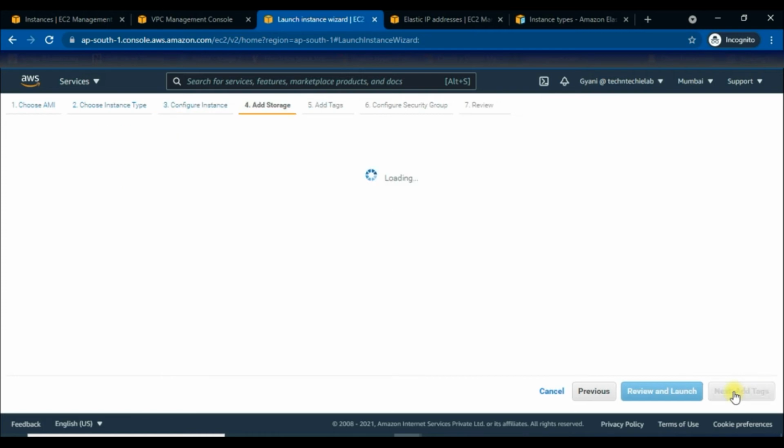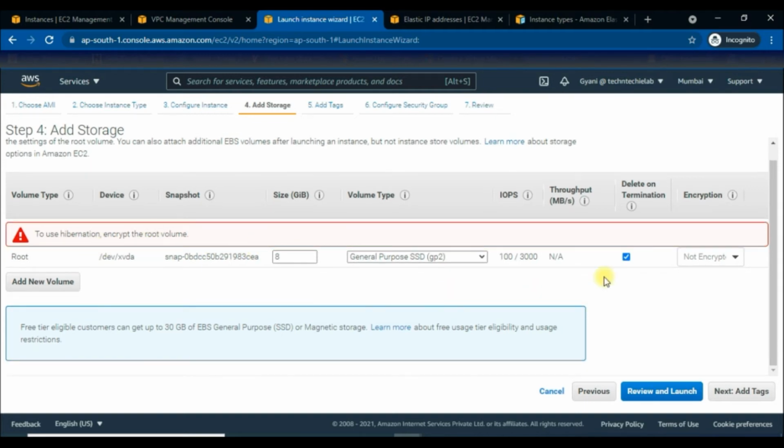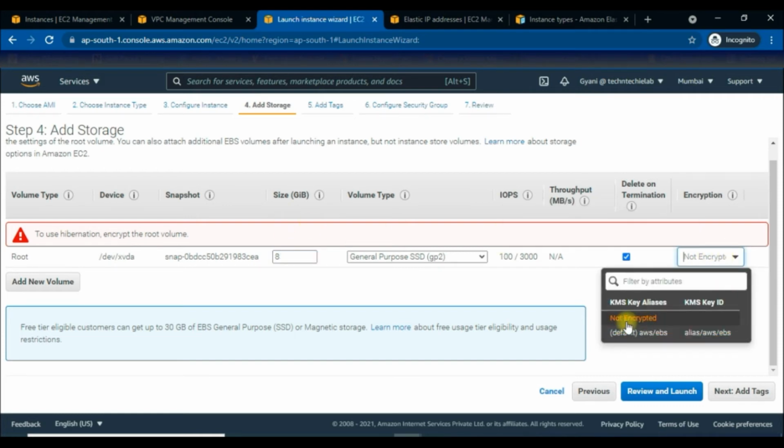Now click to add storage, and yes, here we can see a message which says we need to also encrypt the root volume. In terms of size, here the 8 gigabytes is going to be enough, and from here we can go for encrypting the root volume with a default key, that is AWS EBS.